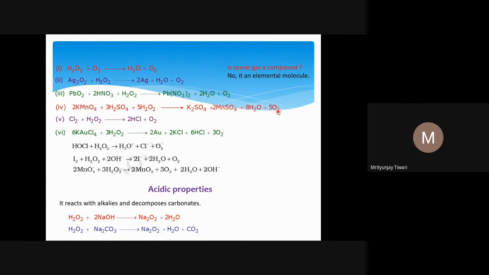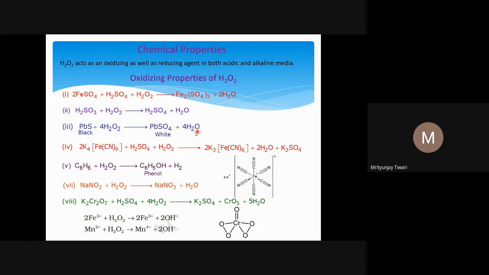In the previous examples you will see the formation of water molecules everywhere. Here it is not required because oxygen is gone here, and our water is in the -2 oxidation state.